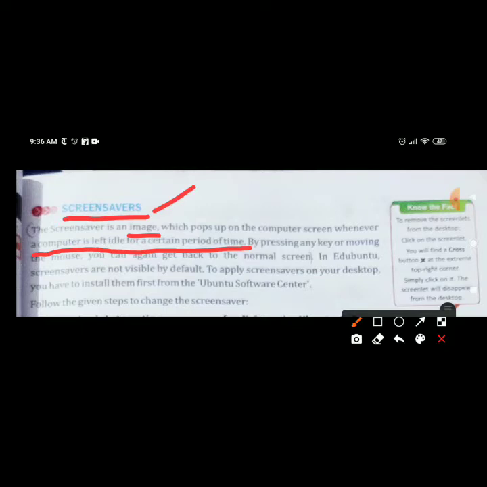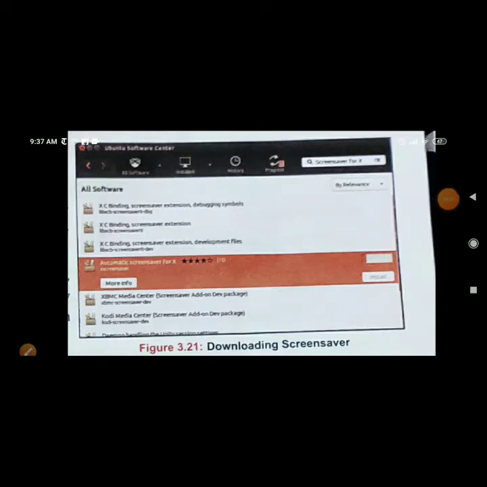And to use a screensaver, what you have to do, you have to install them first from the Ubuntu Software Center. So when you click on Ubuntu Software Center, you can search for screensavers and they will show automatic screensaver for X. This screensaver you will install on your computer by clicking on this install button.